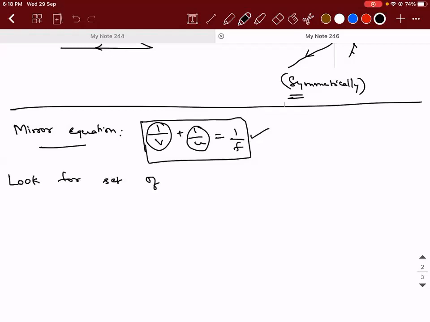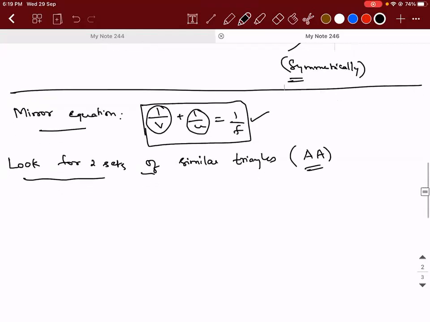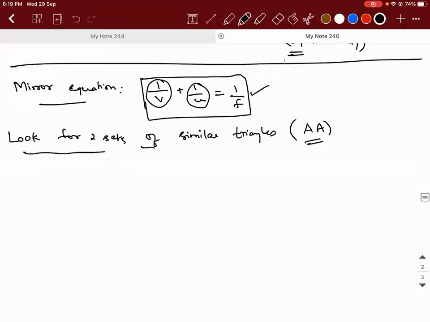You need to look for two sets of right angle triangles, two sets of similar triangles. And those two triangles are generally similar using what criteria? Not sure. They are based on the AA criteria. Two angles will be the same. One is the right angle and the second is the angle from the triangle that you choose. Okay, so the mirror equation is derived in this way.